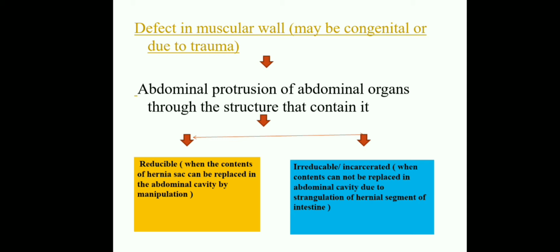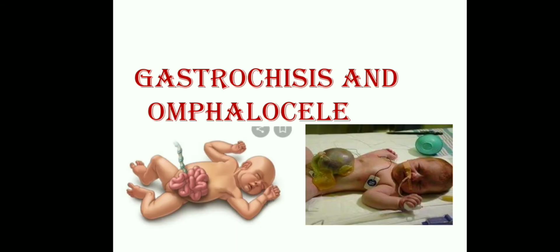Irreducible means that the contents cannot be replaced in the abdominal cavity, due to strangulation or herniation of the intestines. It is called irreducible. Here, because of the weakened abdominal wall, the organs escape through that portion. This is the defect of the muscular wall, which may be congenital or due to trauma. Coming to the two conditions: the first is gastroschisis and the second is omphalocele.